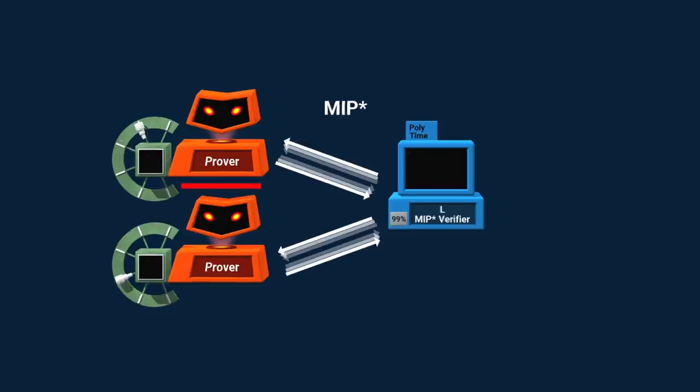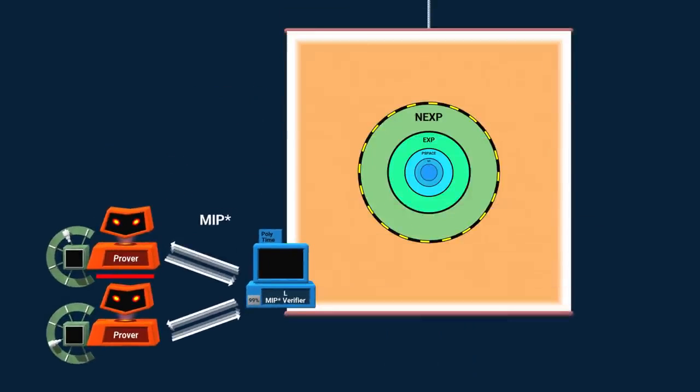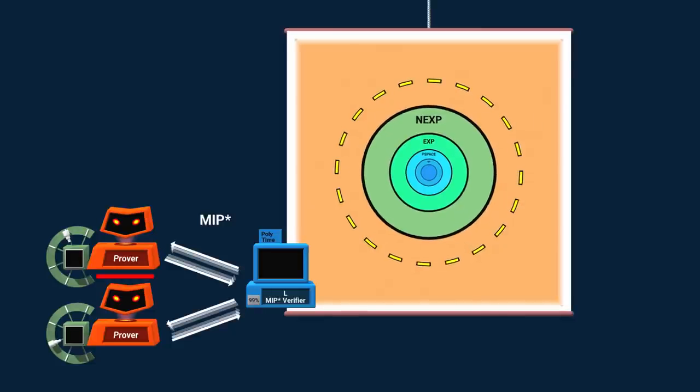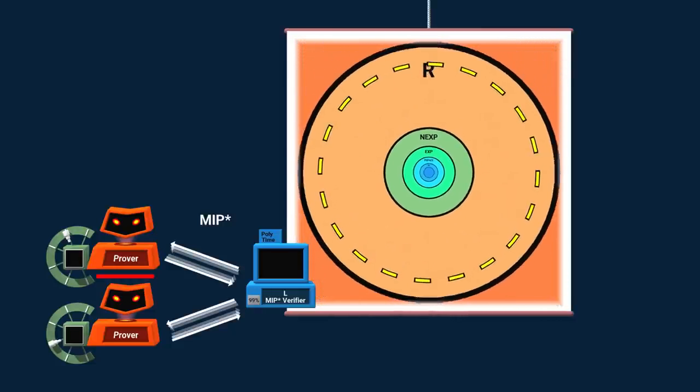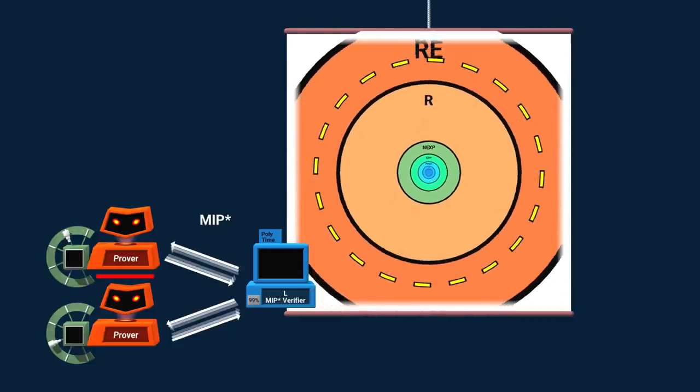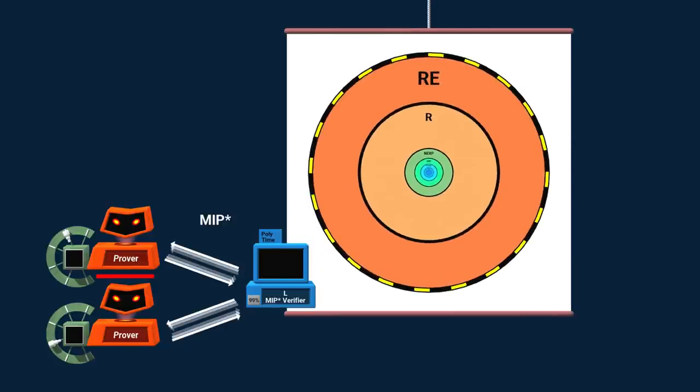Since we gave the prover some new power, we expect the verifier's power will shrink a bit. But then it turned out the verifier has strategies that nullify this new toy, and MIP Star is at least as big as MIP. Then it turned out the verifier can turn the tables in this game. By playing the provers one against the other, it can exploit the entanglement for its own benefit, making MIP Star even bigger. In 2020, the full size of MIP Star was discovered. It is equal to RE.